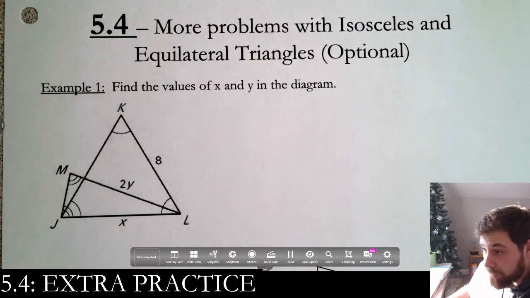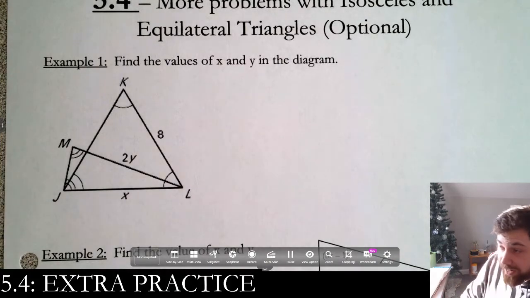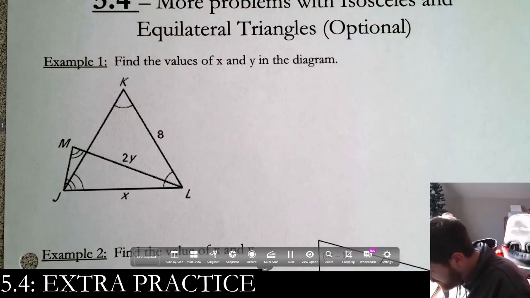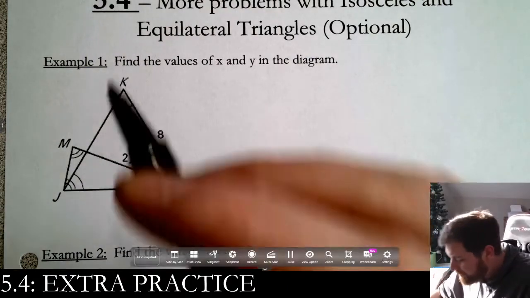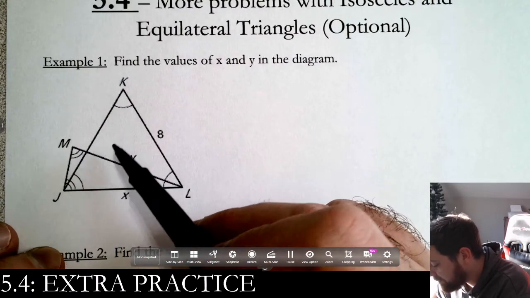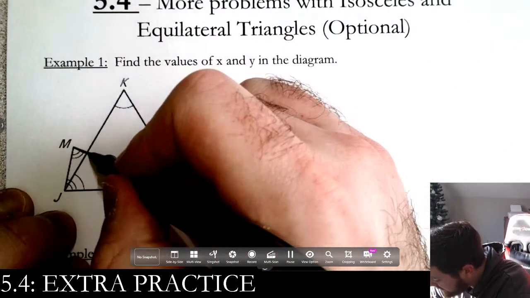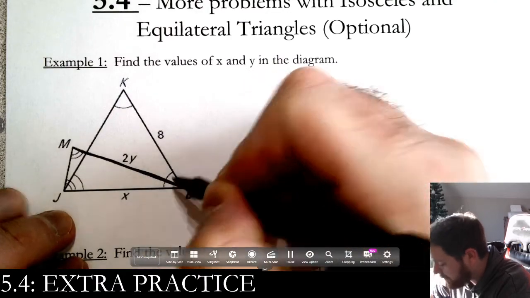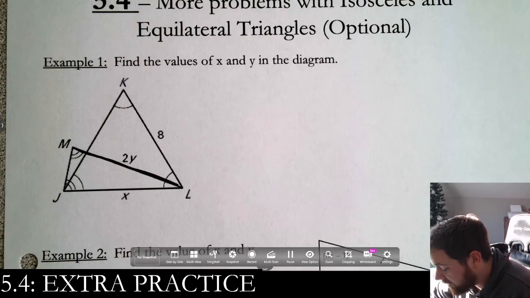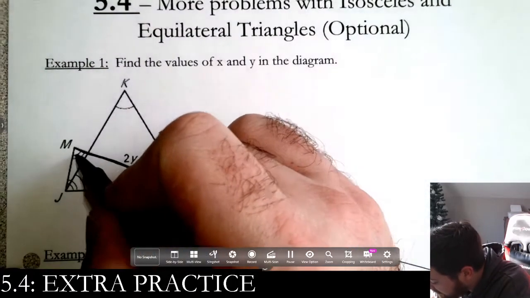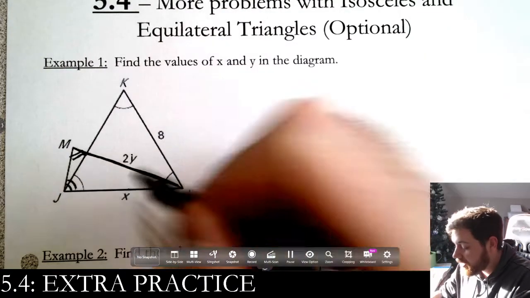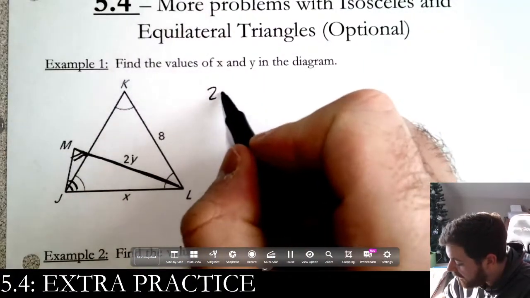So, example number 1. Find the values of x and y in the diagram. Remember, 4 main theorems, okay? Looking at this is kind of a tricky one. Looking at this tiny little triangle, this side right here is the 2y. It's really hard to interpret that, but that's the only way we can really work with it. Since this is 2 and this is 2, we know that this and this are the same. So we know that 2y is equal to x.